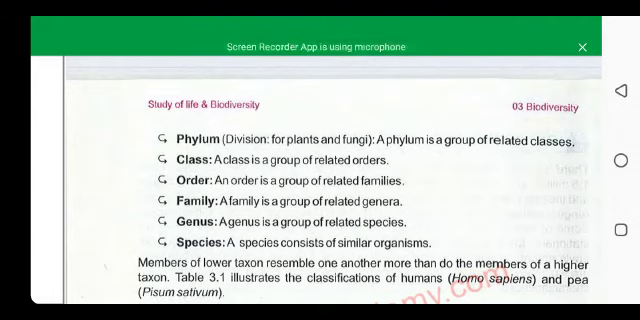Now when we go to order, an order is a group of related families in which organisms having similar characteristics are placed. Similarly, a family is a group of related genera, and a genus is a group of related species. Species is the group in which organisms are most closely related in characteristics, very similar and closely related in their functions with each other.